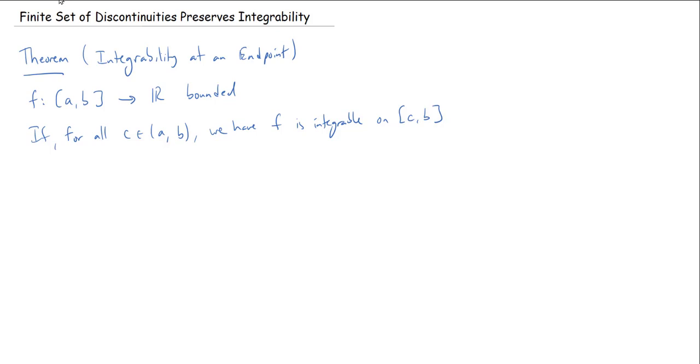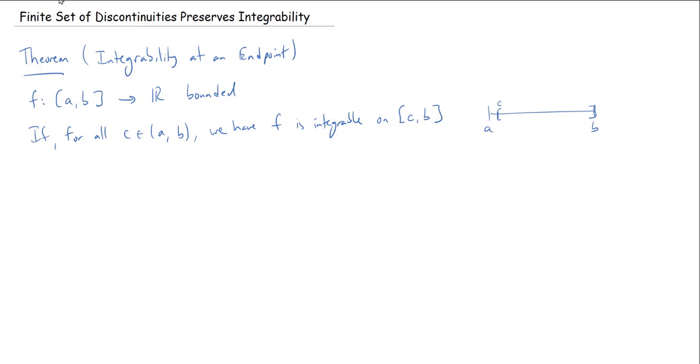If I draw a little picture on the right, I have maybe my a and my b on the ends, and I choose a c, and I can make that c pretty close to a. And I can check, is my function integrable on CB? If it isn't, I've got a problem, since f should be integrable on any subinterval. But if it is, that's pretty good. And what if it is for every possible c, except maybe if c is equal to a? Of course, if c is equal to b, there's nothing really to check. But if c is equal to a, maybe I don't know.